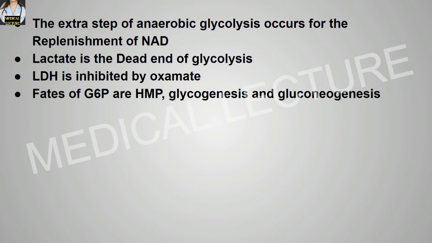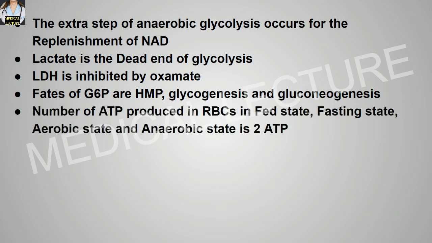The fates of glucose 6-phosphate are the HMP, glycogenesis and gluconeogenesis pathways. The number of ATP produced in the RBCs in the fed state, fasting state, aerobic state and anaerobic state is 2 ATPs.